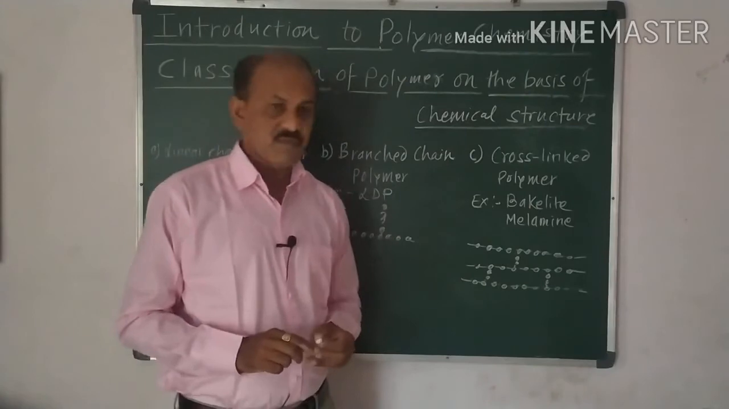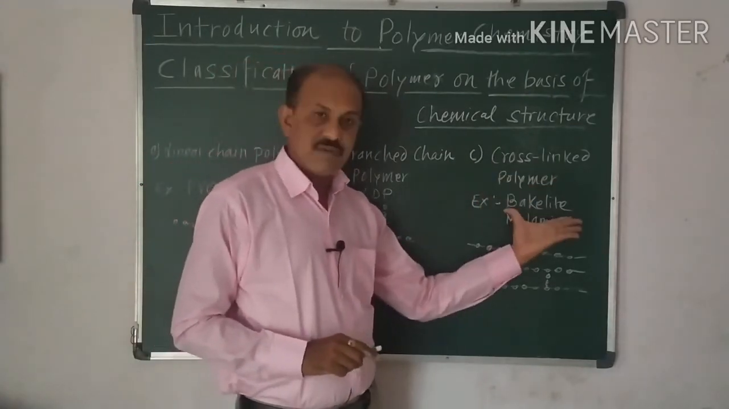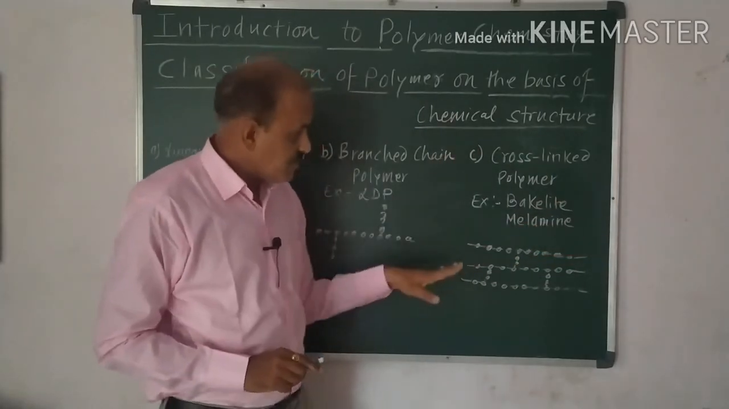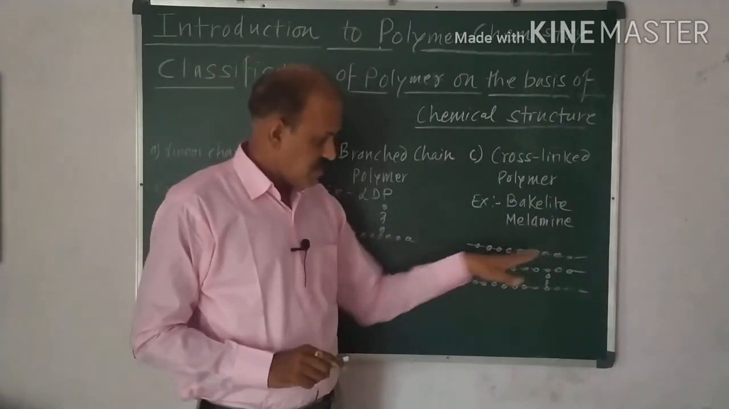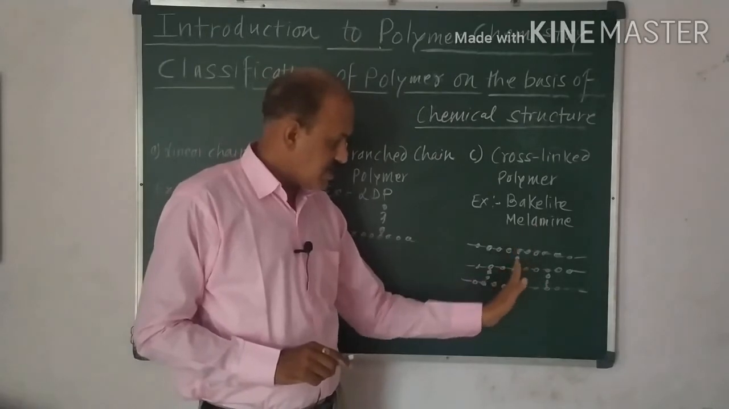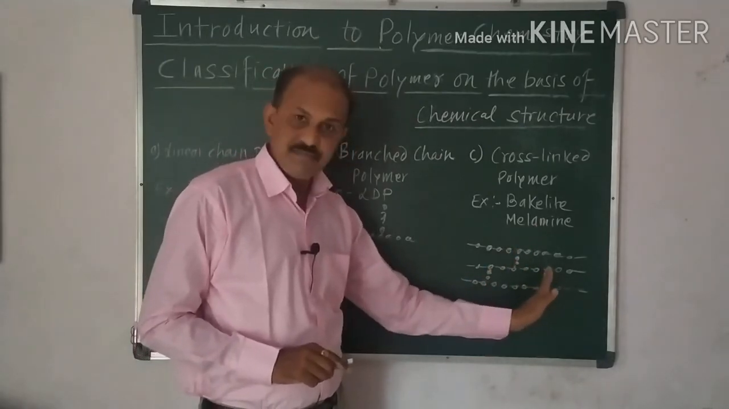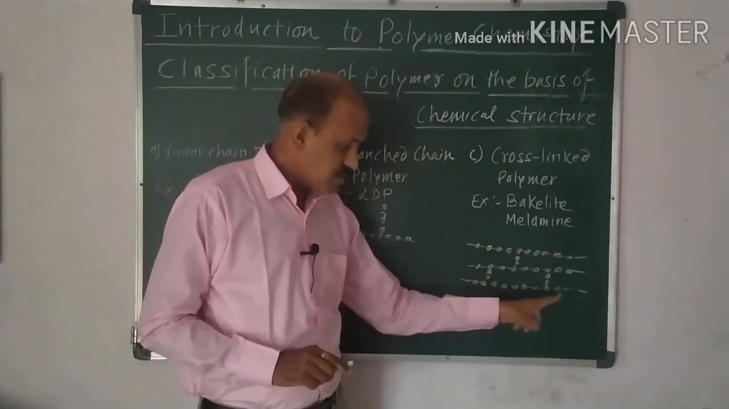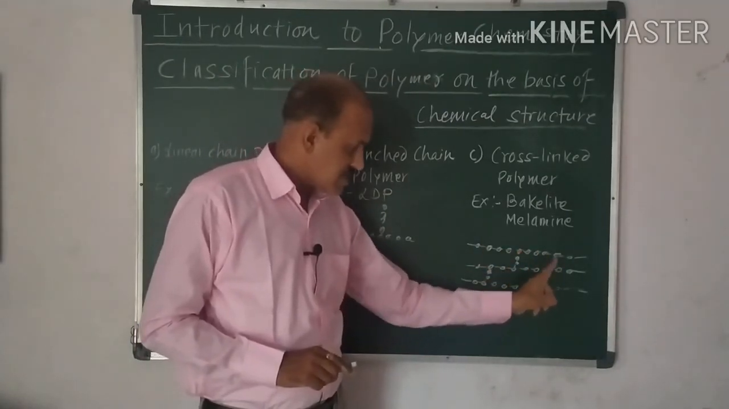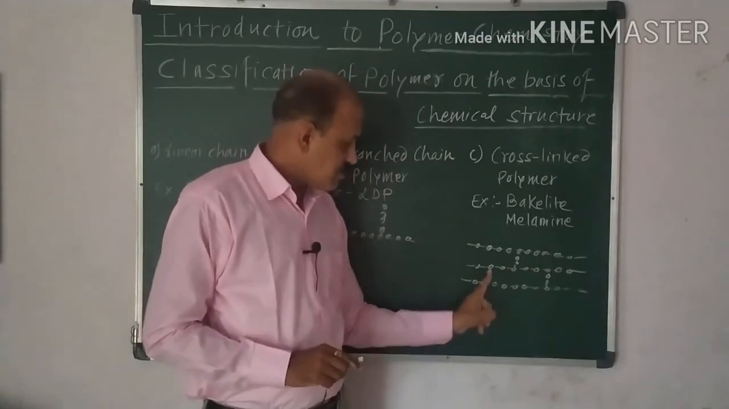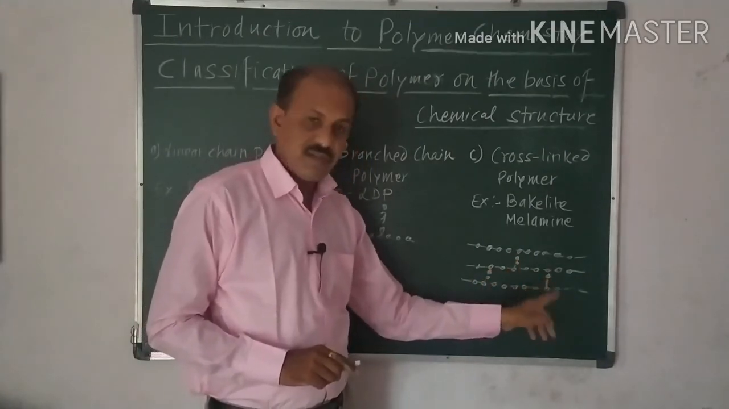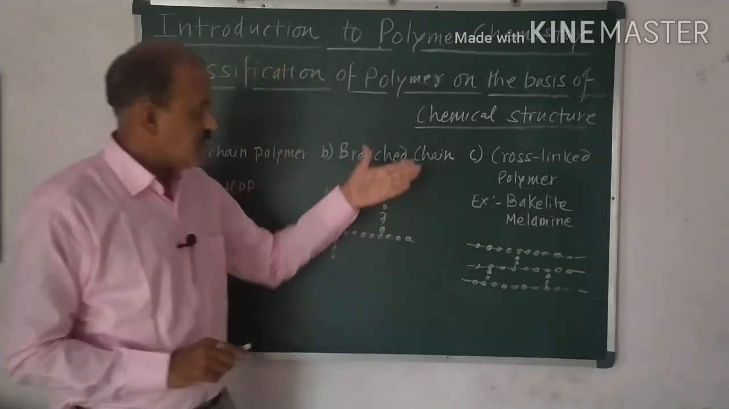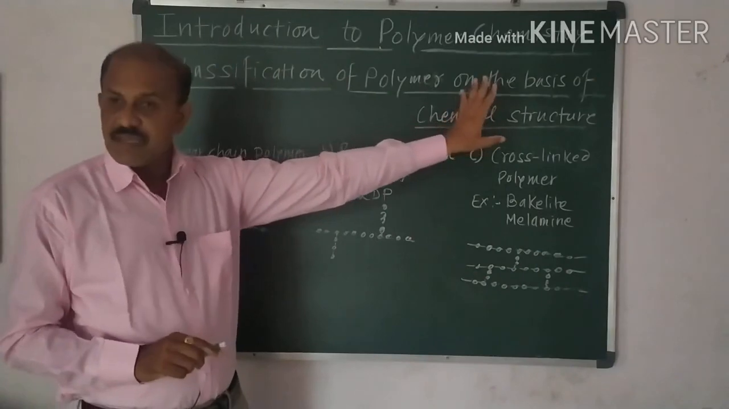And next polymers we have to observe, that is the cross-linked polymers. Example is the bakelite or melamine. In the cross-linked polymer, what happens? These linear polymers are interlinked just like this, by such cross links we have to observe. Here this is the linear polymer which we have to observe, and here the cross linking we have to observe. No doubt these are the monomers we have to observe here. So in this way we have discussed the classification of the polymers on the basis of chemical structure.